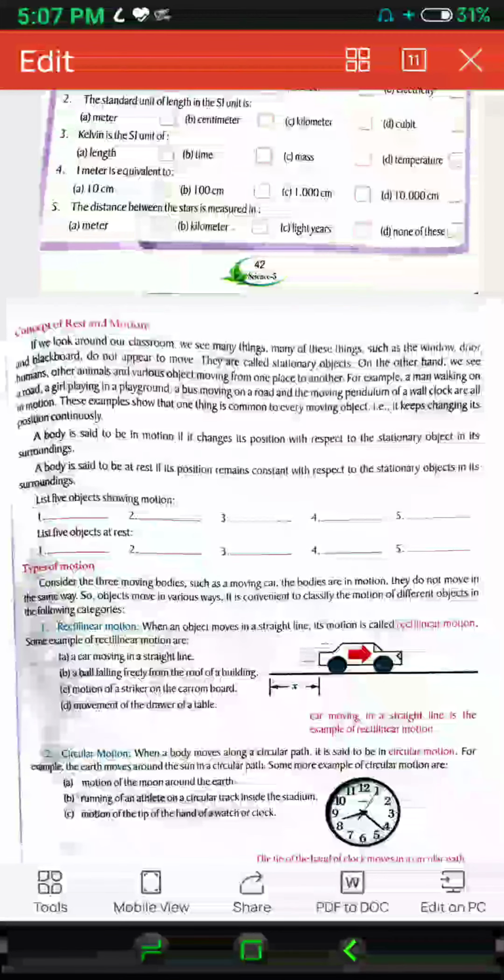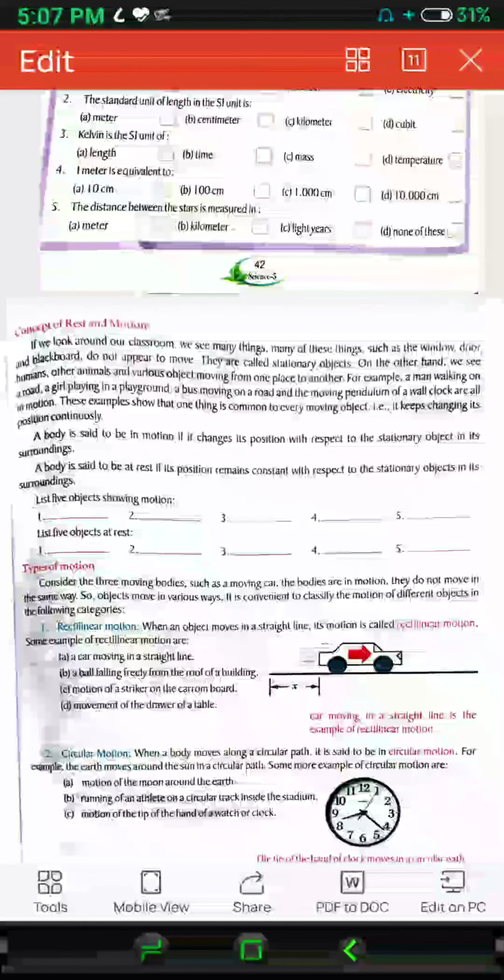These motions are of different types. Number one is rectilinear motion. When an object moves in a straight line, its motion is called rectilinear motion. For example, a car moving in a straight line.